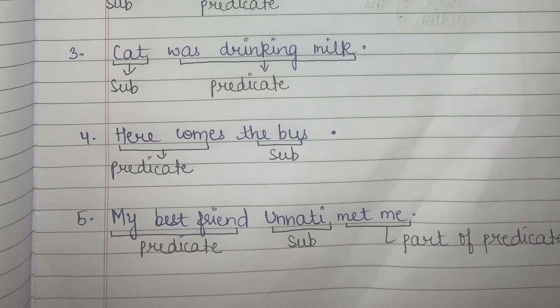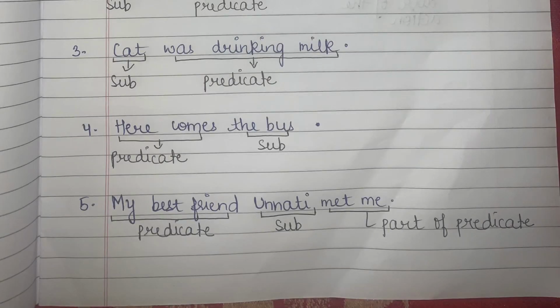So students, I expect that now most of you can easily find out subject and predicate. Always remember that the subject is the doer in a sentence, right? The one who is performing an action. And what is predicate? Predicate is the telling part, okay? The one which is telling you about the work being done by the subject. Is that clear to you all? So students, I hope that now you all can easily identify subject and predicate.